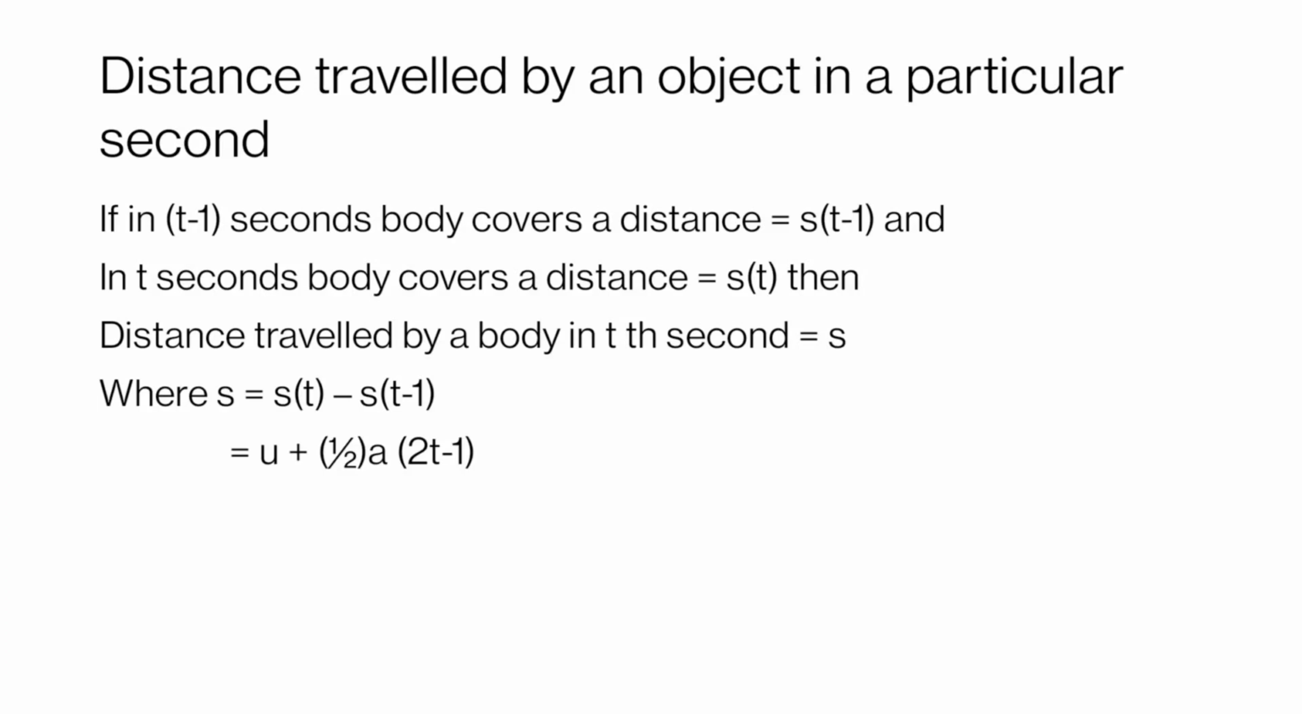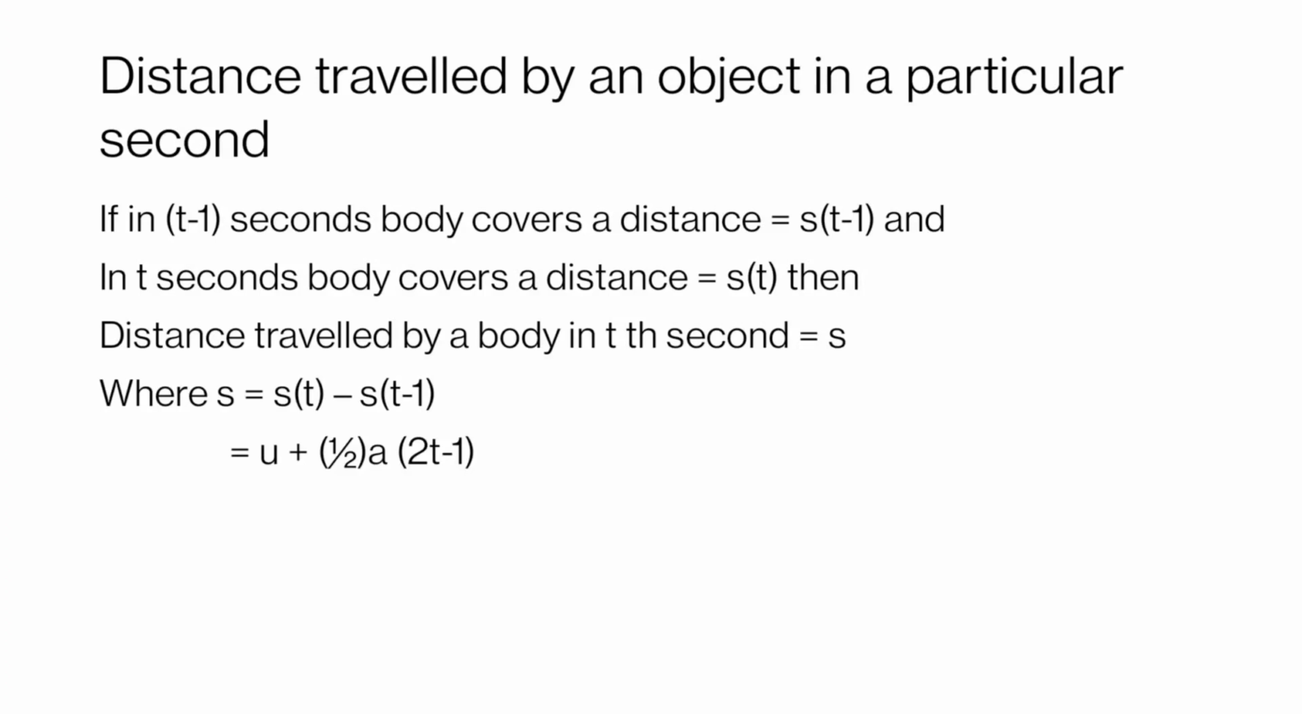The next topic is distance traveled by an object in a particular second. Many times we have to calculate the value of the distance traveled in the 9th second. If our body traveled for 12 seconds, then what is the value of the distance traveled by an object in the 9th second? We can easily calculate this by using the following method.